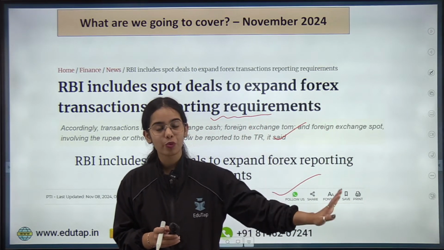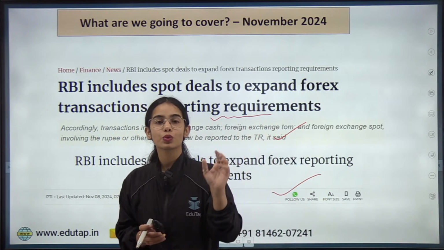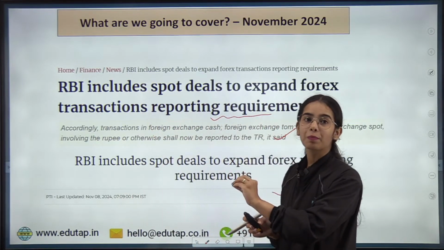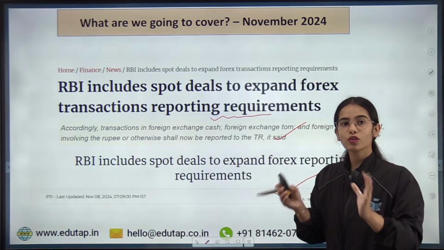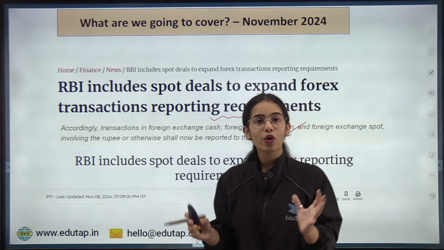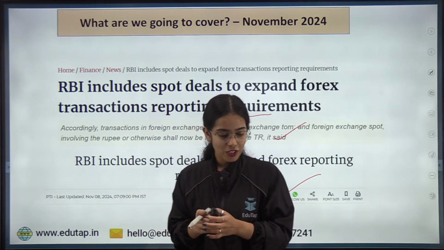This is very important from the examination point of view, from next year's point of view, as you need to know what this foreign exchange transaction reporting is, and where the reporting happens. All of this we are going to discuss in today's session, and there are many small things that you will understand in today's session. Okay, so let's get started.